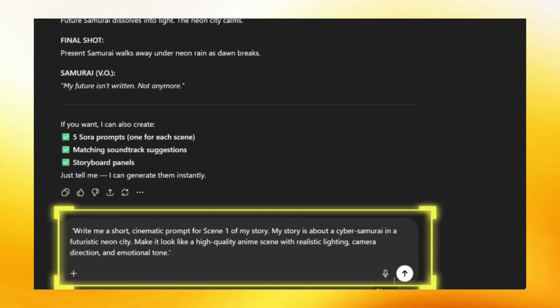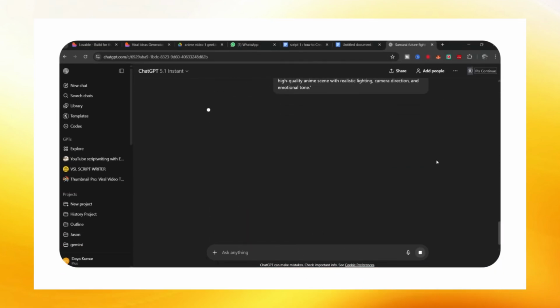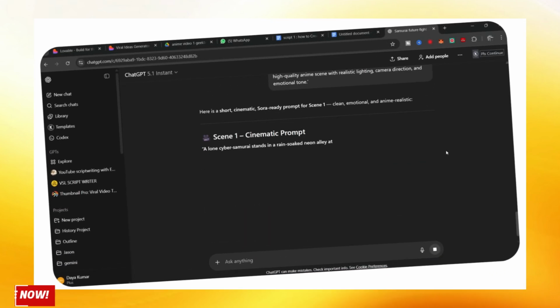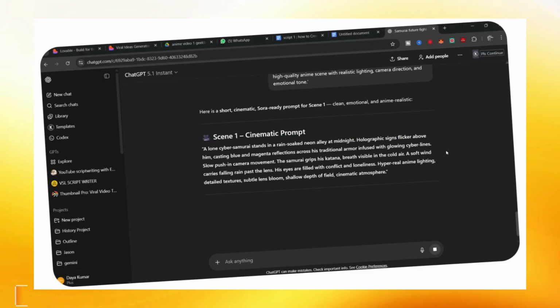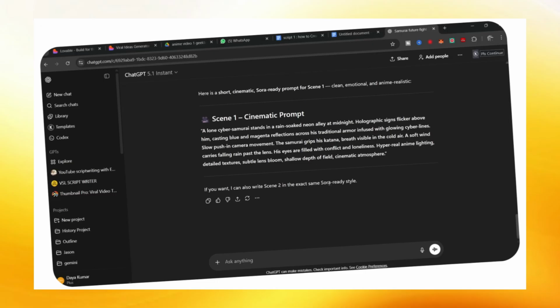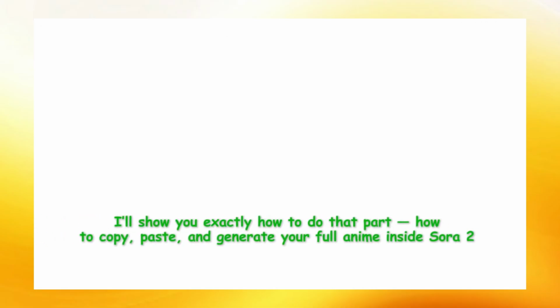His eye flickers red as the alley glitches into a burning dojo. Rain and fire colliding in one frame. Scene 4. He faces his fully cybernetic future self. Lightning flashes as their blades clash in the storm of light. Scene 5. A final strike. His future self dissolves into digital fragments as rain and embers fall in silence.